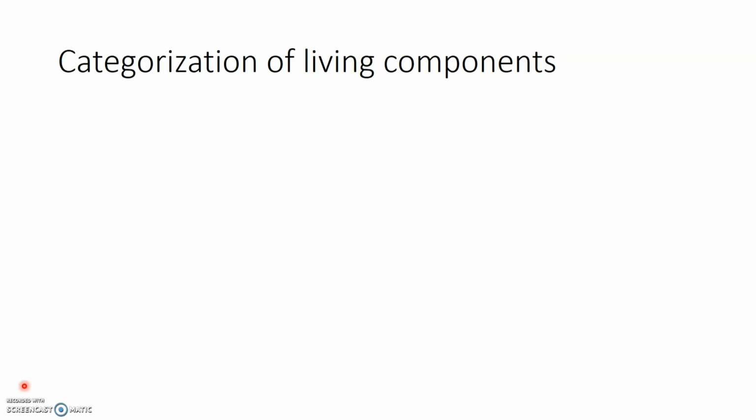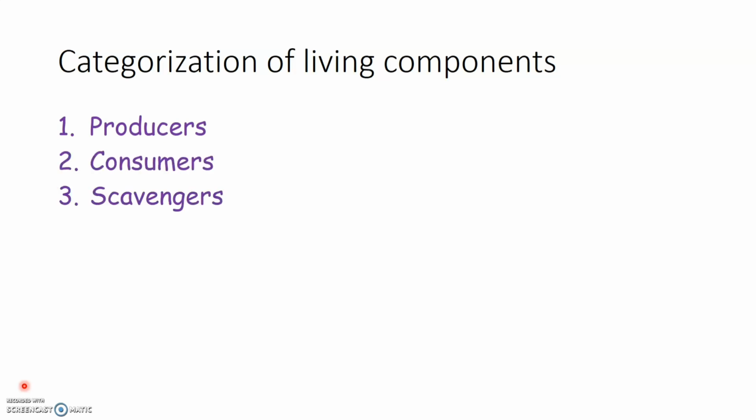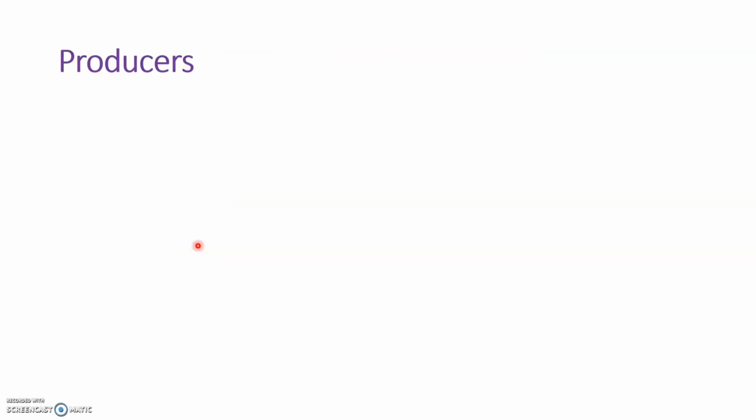All the living components that are present in the environment around us are categorized or divided into four different categories. They are producers, consumers, scavengers, and decomposers. So these are the four different categories of living components. Now let us see what is meant by producer, consumer, scavenger, and decomposer. First, let us begin with producers.